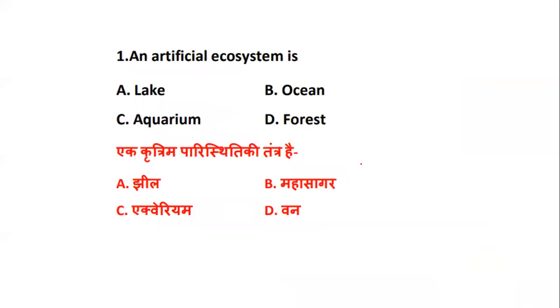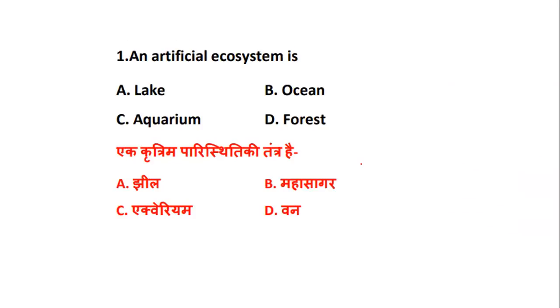So here comes your first question, number 1. An artificial ecosystem is what? They have given us a list and told us to find out what is called an artificial ecosystem. Is it a lake, an ocean, an aquarium, or a forest? From the given list, what is defined as an artificial ecosystem? Let's see what exactly is the right answer.